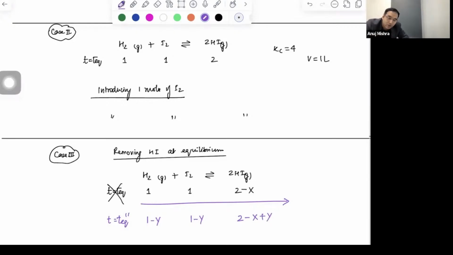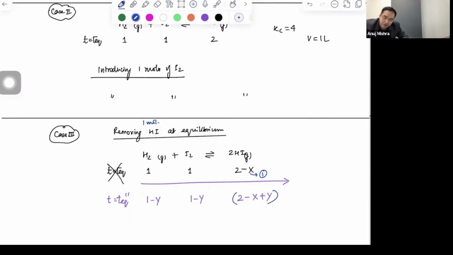Let's say you have removed 1 mole of HI at equilibrium. Then the question is, what is the new setup? You remove 1 mole, so x is 1. New setup is looking like this. Volume is 1 liter. We should not bother about 1 because 1 anyway will be there. But remember, there are questions where volume will create problems for you. So don't have a habit of missing out volume. Always write volume, always write concentration.